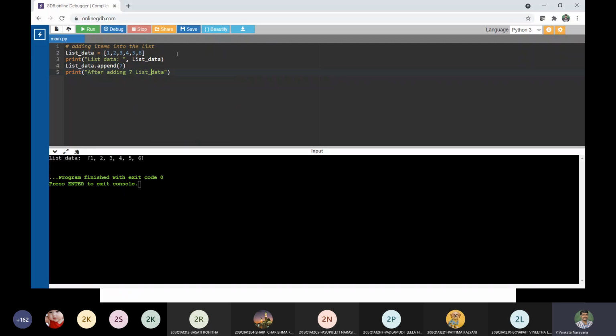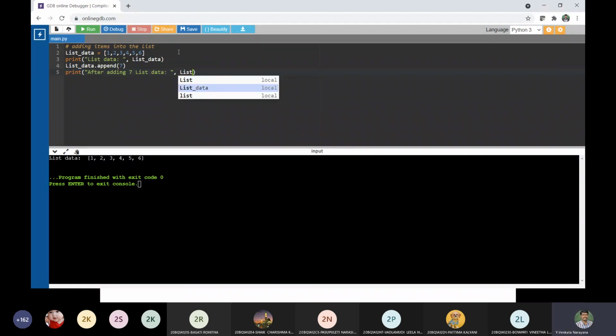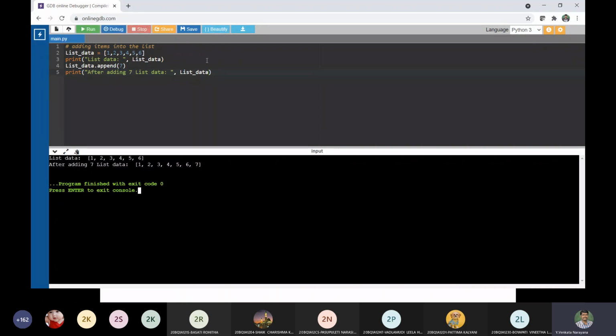List data. So let us check whether it has been added or not. See here, previously it is 6, but now I have added 7. After appending 7, the list is updated like this. Is that clear?